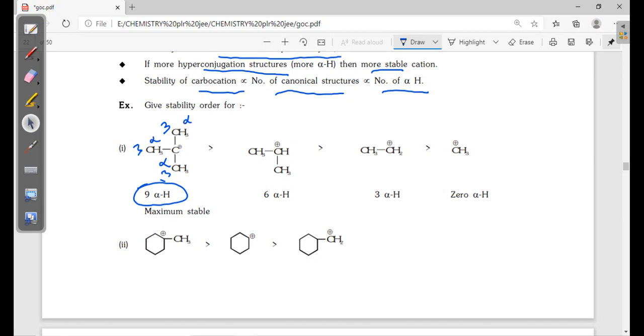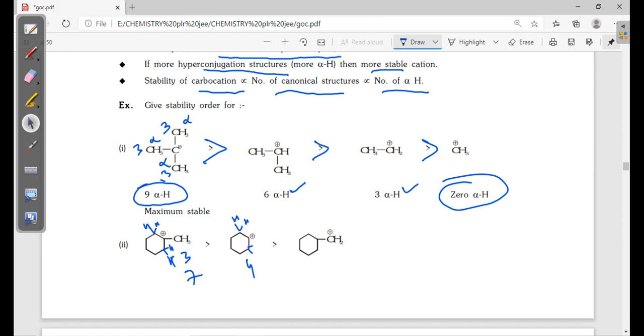Here 6 hyperconjugations, 3 hyperconjugations, no hyperconjugation. So the stability is higher than this, than this. Next, maximum stability here: 3, here 2 hydrogens, here also 2 hydrogens. Total 7 hyperconjugations; here 4 hyperconjugations, 2 hydrogens, 2 hydrogens.